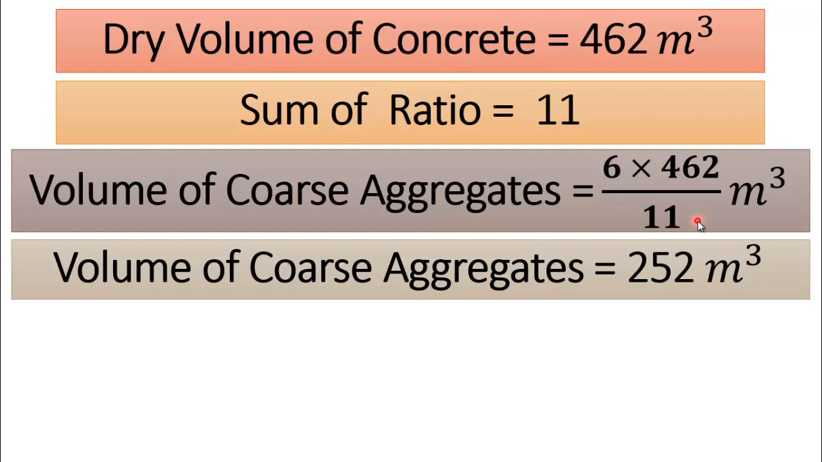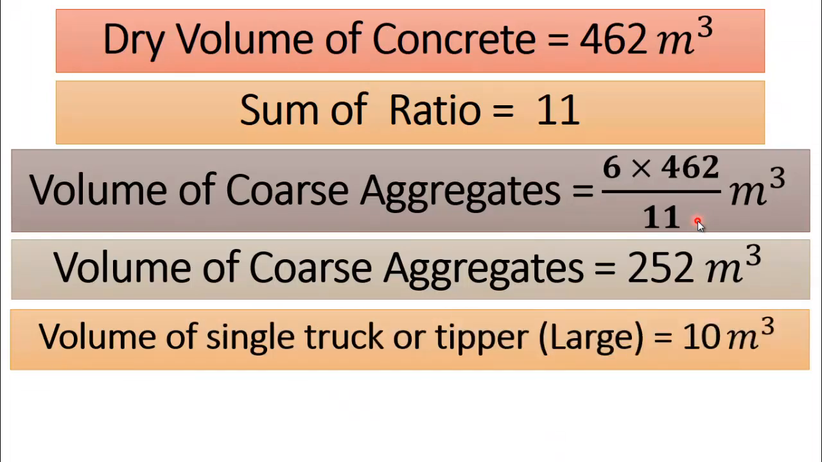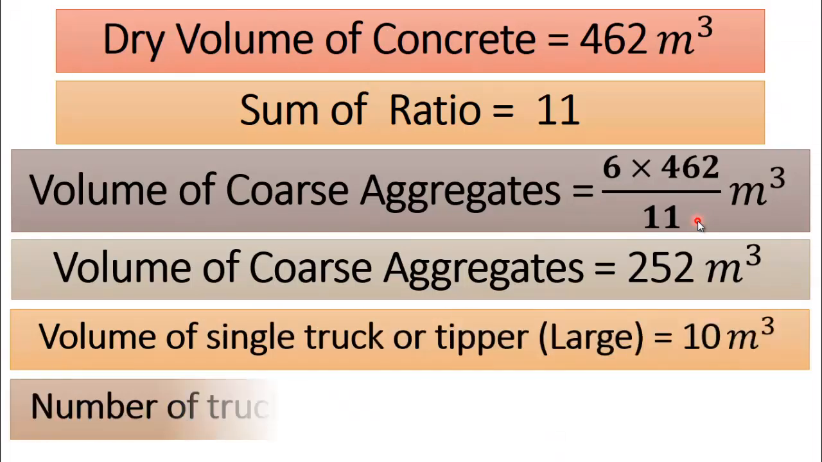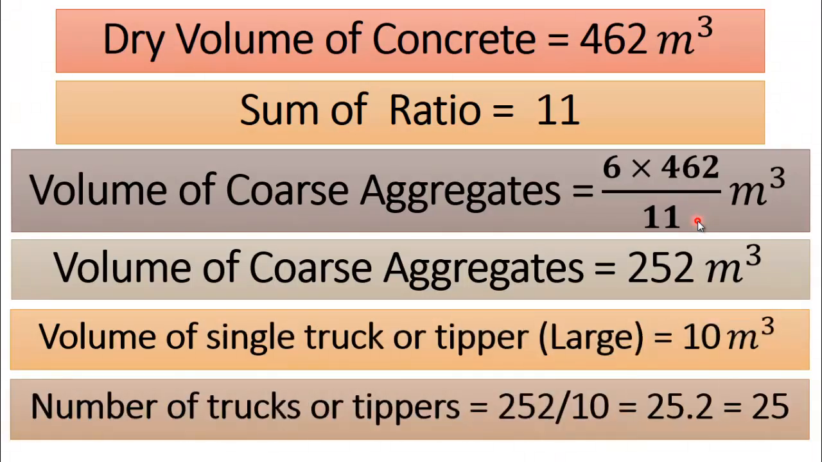Now if you want to calculate number of trucks, just follow the same method. We know that volume of single truck is 10 cubic meter and number of trucks required is 252 divided by 10. After doing simple calculation we will get number of trucks or tippers equal to 25.2, or simply 25.